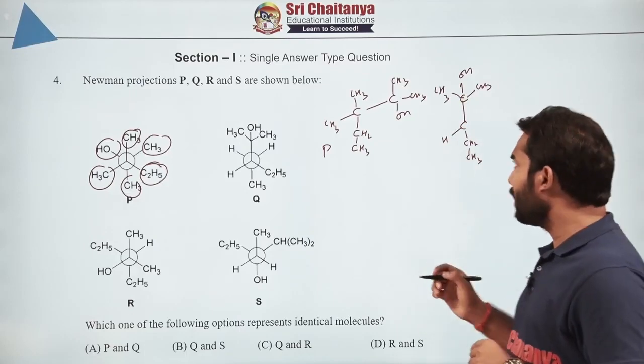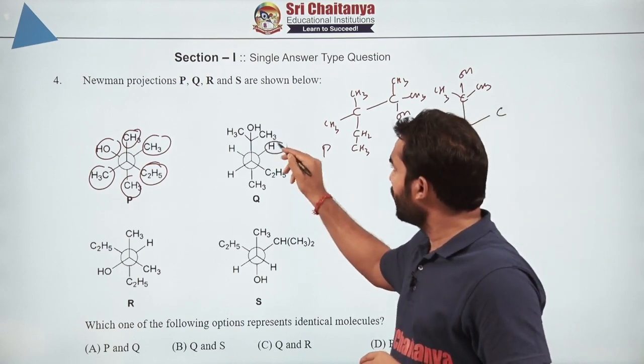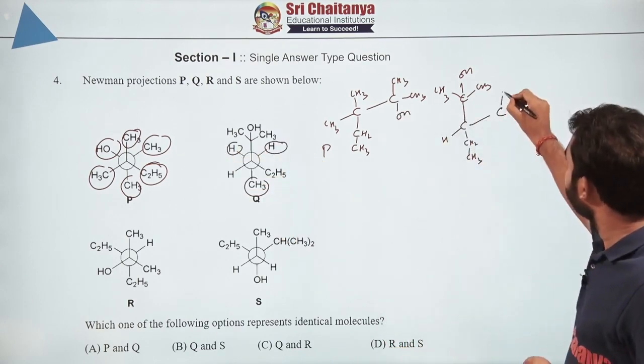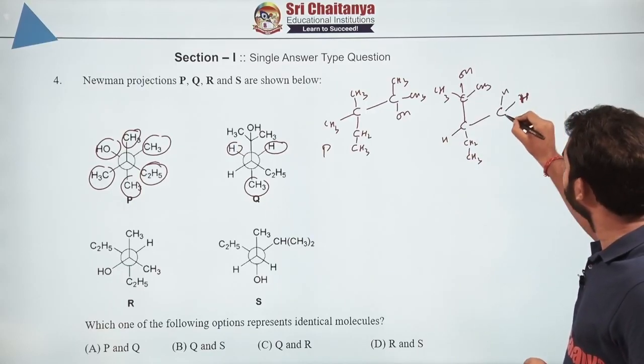Now when it comes to the rear carbon, what does it have? The rear one has hydrogen, CH3, and hydrogen. So 2 hydrogens and 1 CH3.